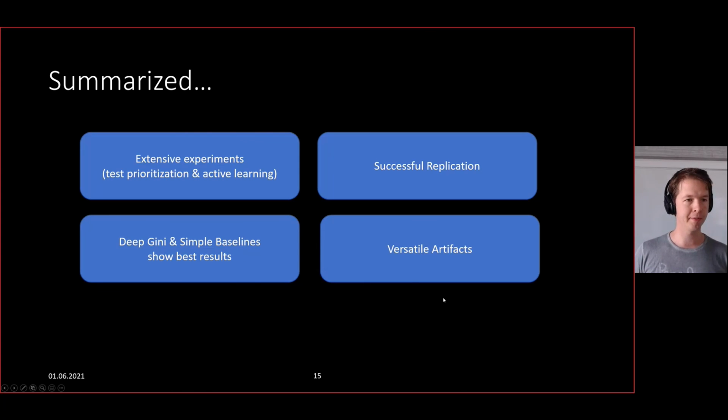Good. So, summarized, we performed very extensive experiments regarding test prioritization and active learning. We successfully replicated the main results from the Deep Genie paper. We hence show that Deep Genie shows the best results, but also on par with vanilla softmax and other simple baselines. And we release a wide range of versatile artifacts, hoping that they facilitate future research on this topic. Thanks a lot.